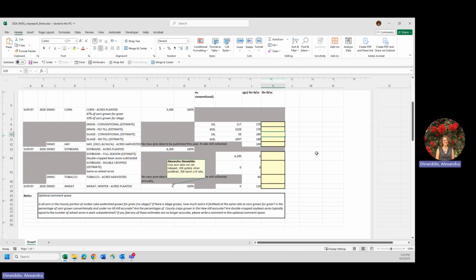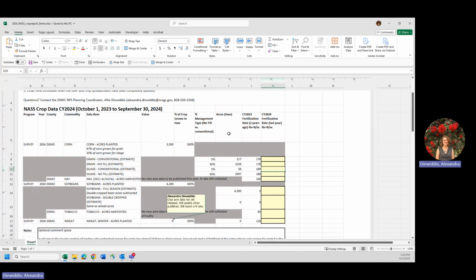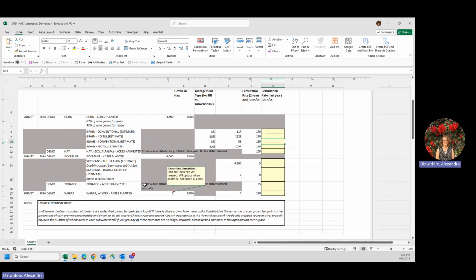So that has resulted in me not being able to share a spreadsheet that has all of the information in there because some of it hasn't been published yet. But I will be updating the spreadsheet as acreage data comes in from the USDA National Agricultural Statistics Service. So please do come back and check this.